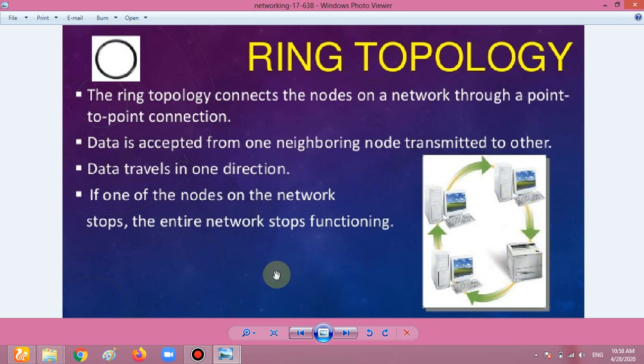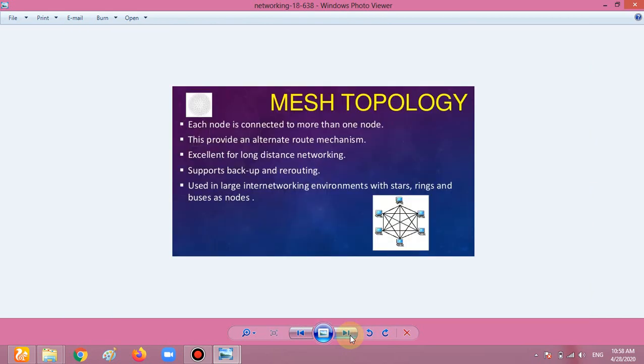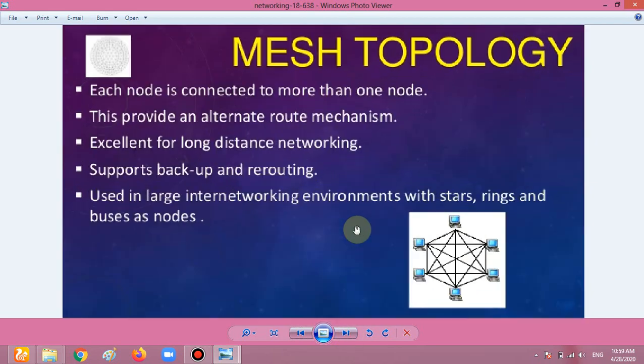So what are the benefits? It's very easy, and there's no open node here. And what are the demerits? If one system shuts down, if even one computer fails, the whole network shuts down. It's faster than the star topology and the bus topology, but it's costlier than both of them. Okay, thank you.